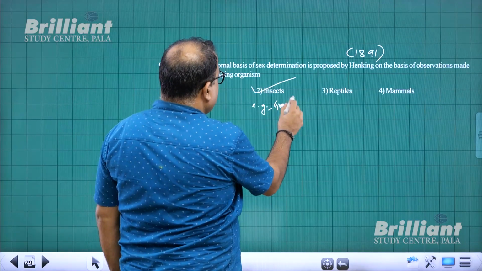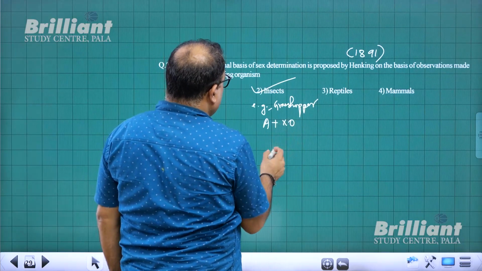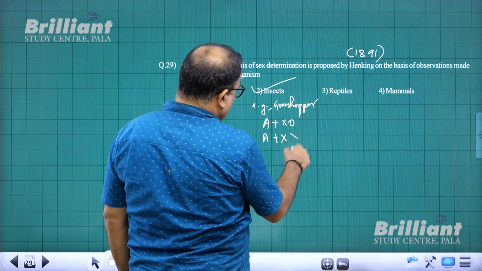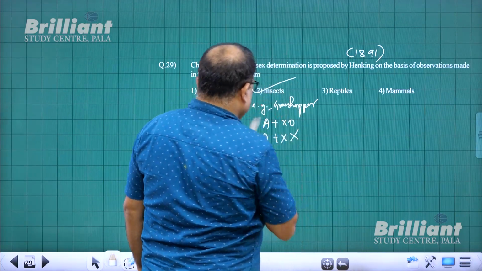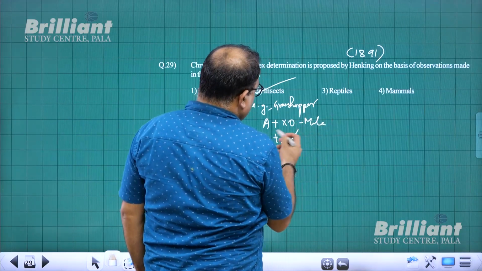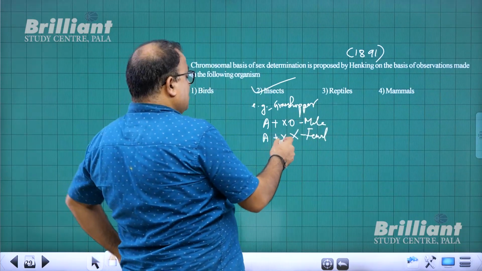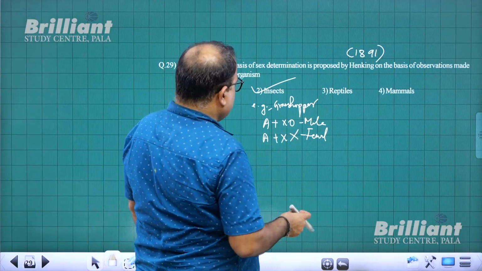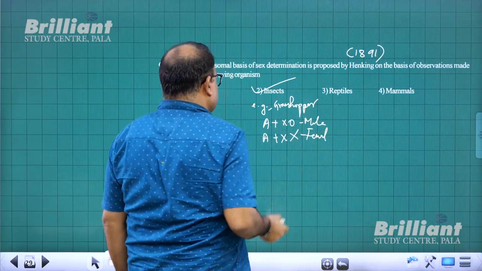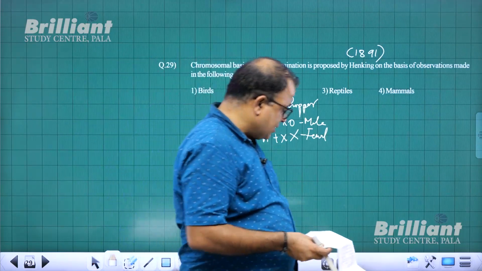He was studying grasshopper, and you know grasshopper has autosome plus XO and autosome plus XX. So this will be male, this will be female. So male produces 2 types of sperm, with X and without X. That is how. So answer is insect. So for question number 29, 2 is the answer.